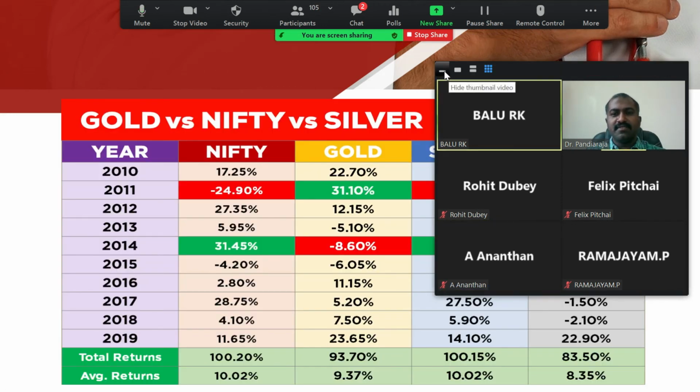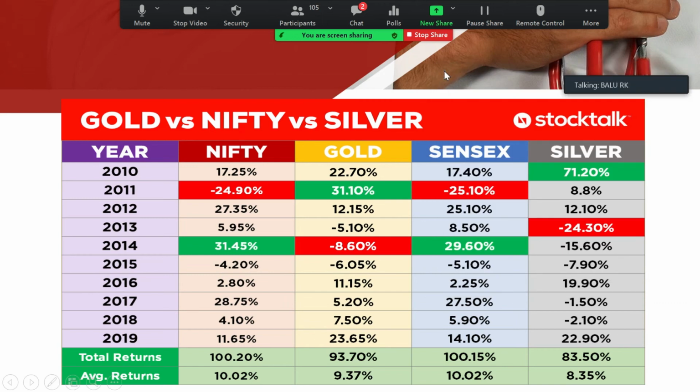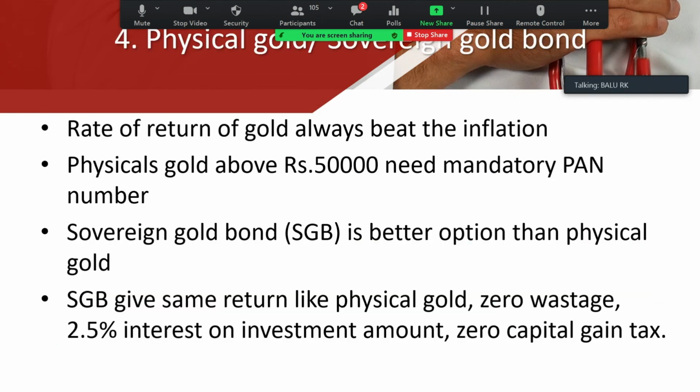Sir, in your slide, you mentioned physical land. Is there any bond or way to buy real estate without physically buying it?